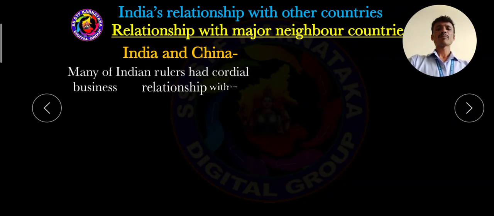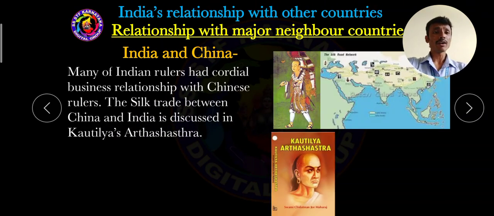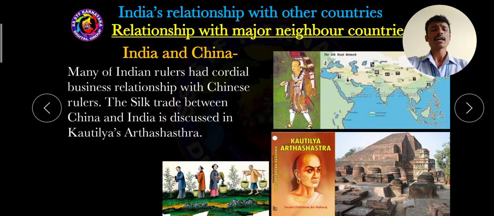Then dear friends, many Indian rulers had a friendly business relationship with the Chinese rulers. Even the Indian rulers maintained a good friendship with the Chinese rulers.